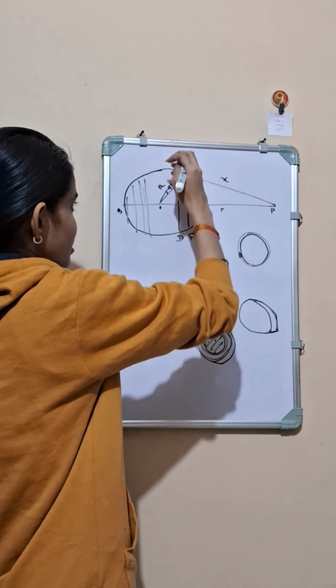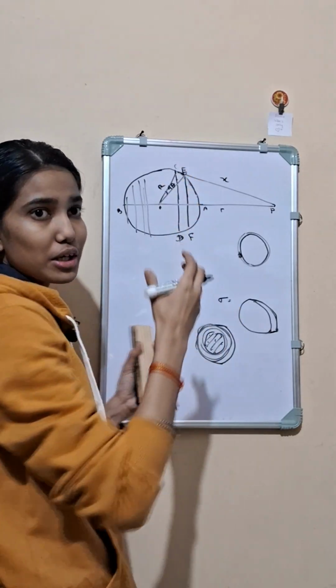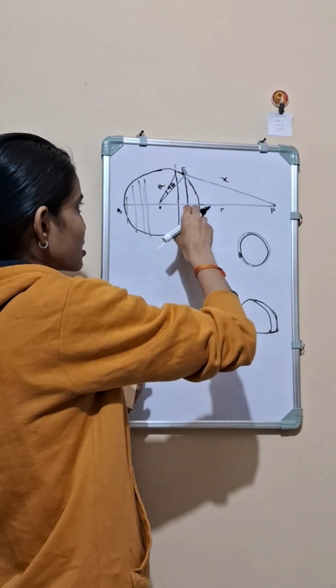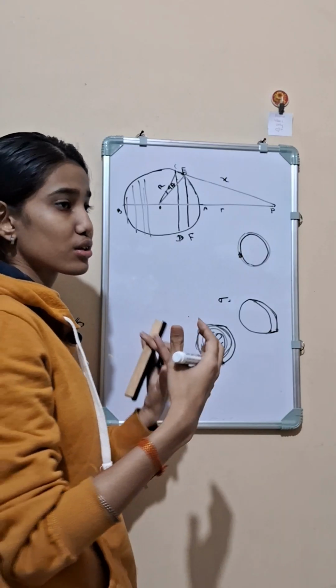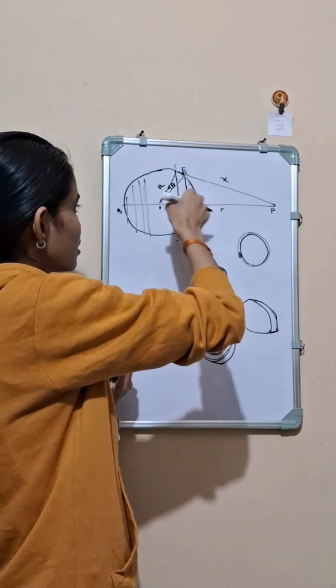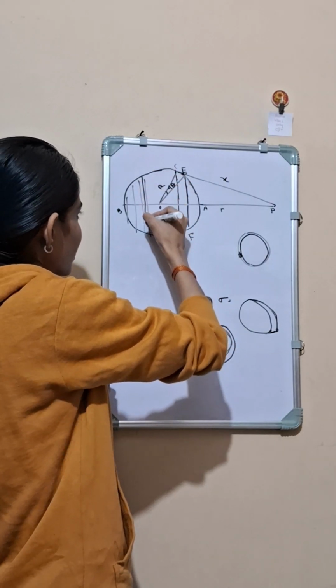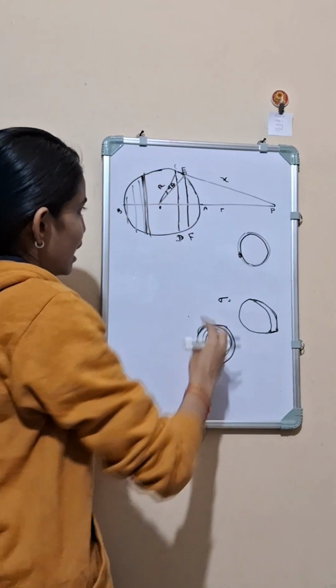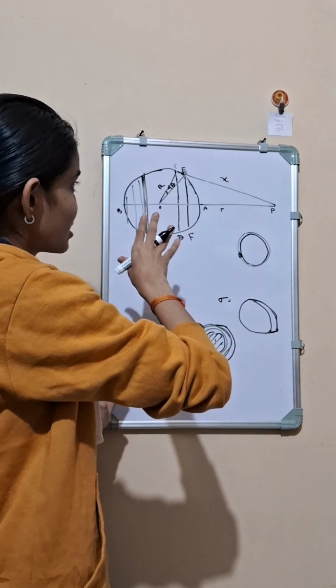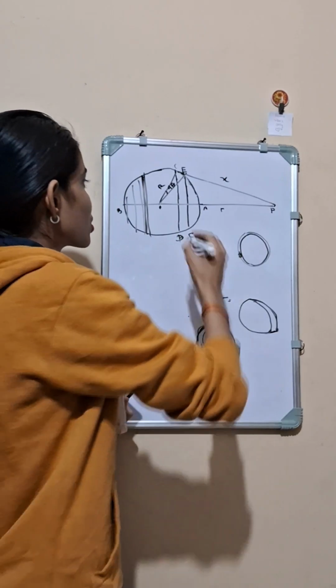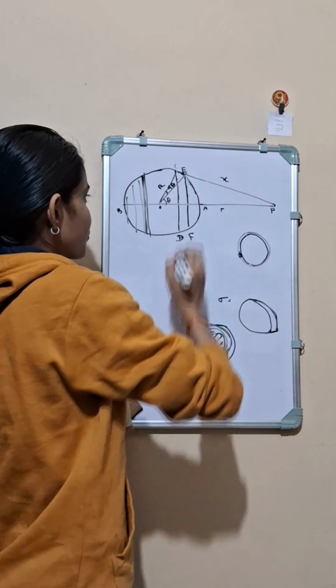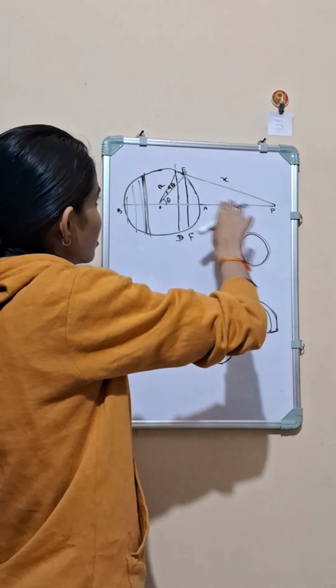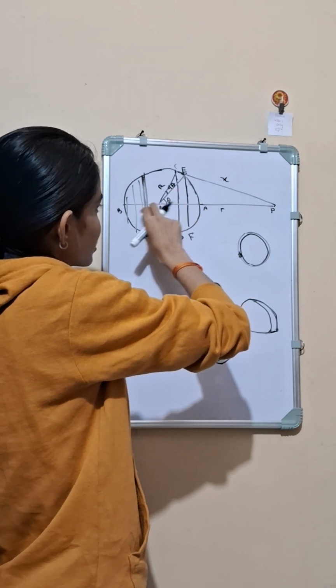Although I have exaggerated the view, I have taken a very thick slice, but in reality we take a very thin slice, just like this one, to integrate. I have made this exaggerated view to show you the calculation. Suppose this thing makes an angle theta with the diameter AB.